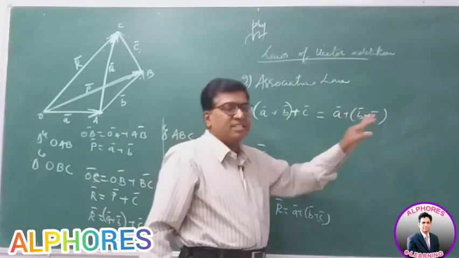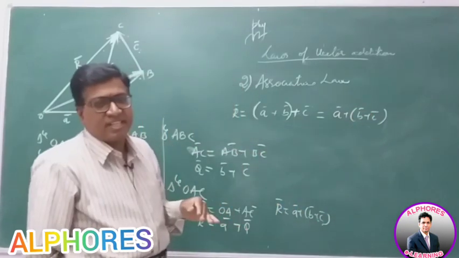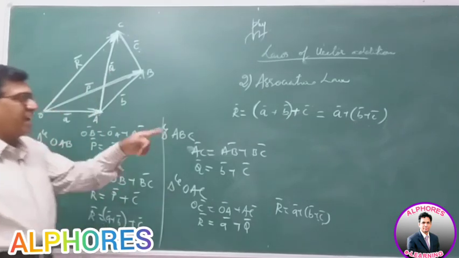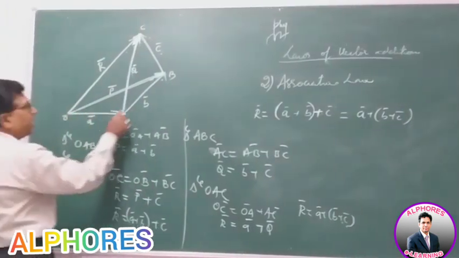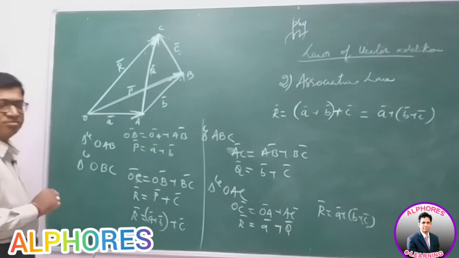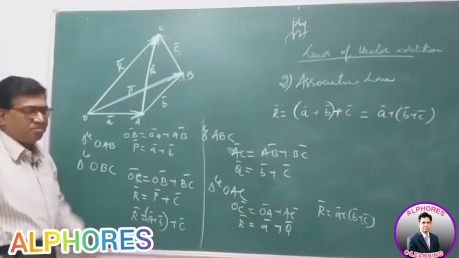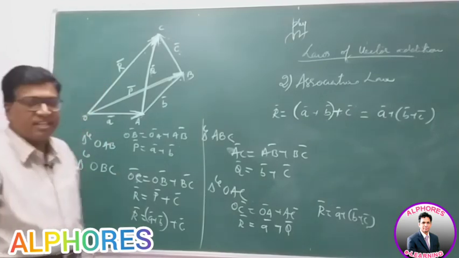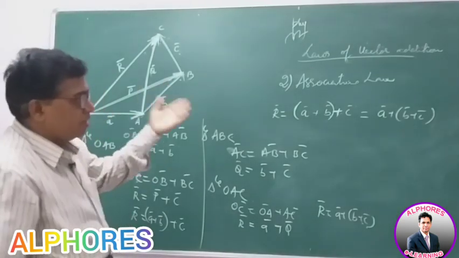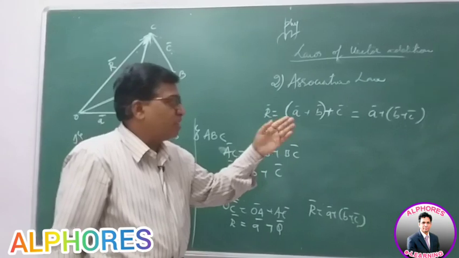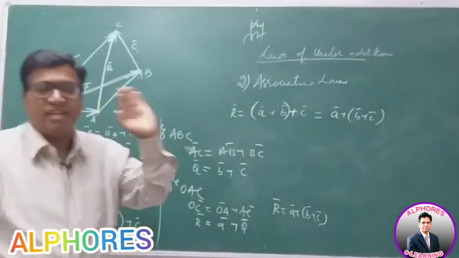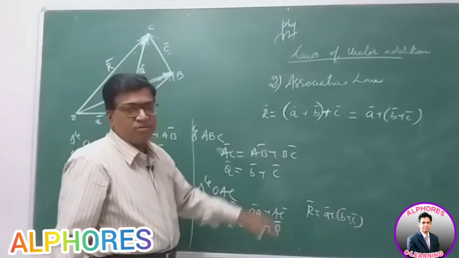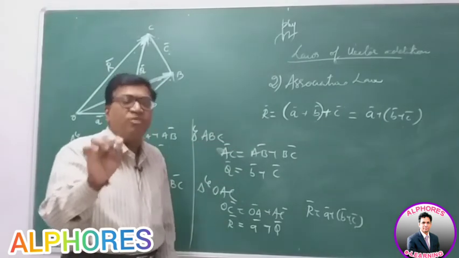Even if A plus C is added to B, it represents the same R bar. Whether I add A plus B to C, or B plus C to A, or A plus C to B, the answer is the same. This is called the associative law.